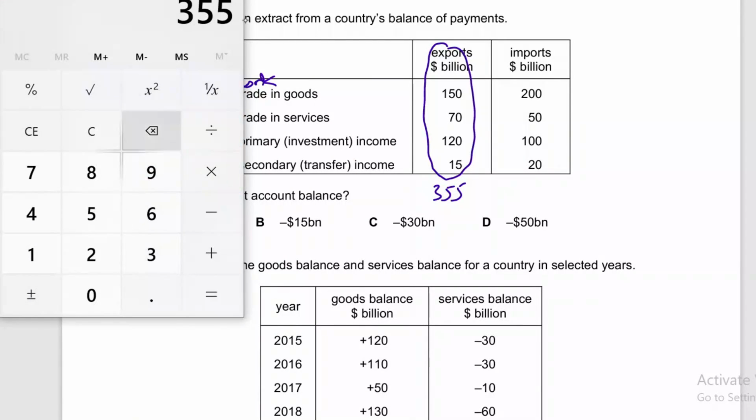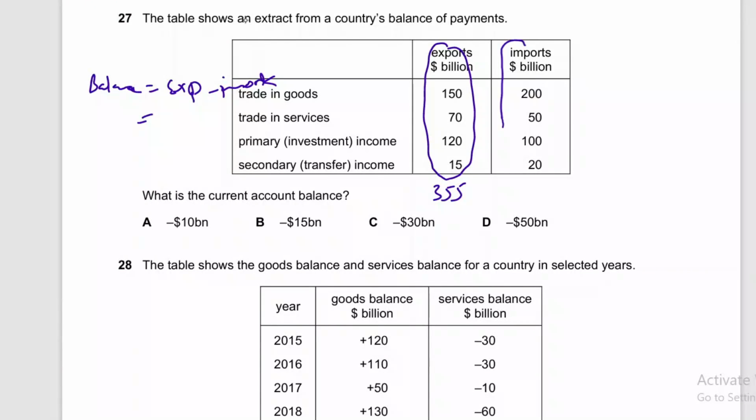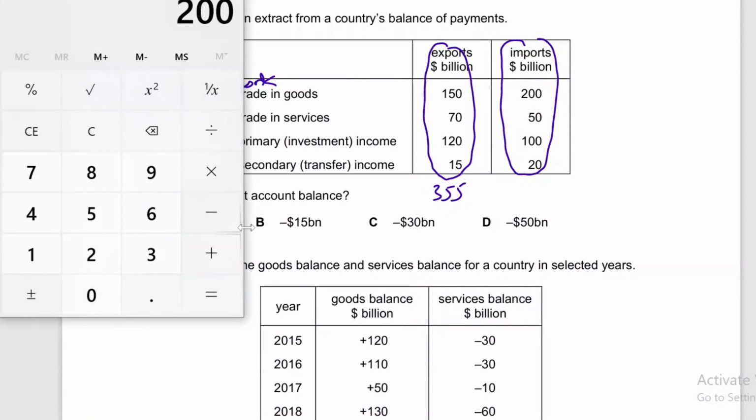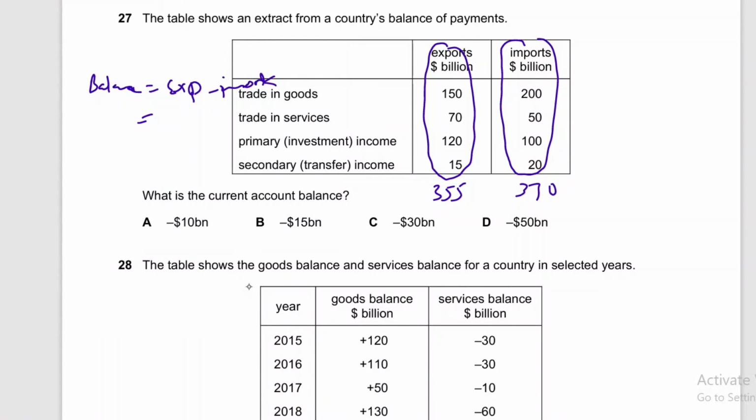And now you can calculate imports. These are the imports, right? So imports are 200 plus 50 plus 120. So this is 370, right? 355 minus 370 is equal to minus 15 billion, right? So minus 15 billion will be the answer.